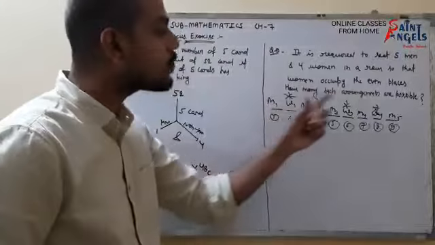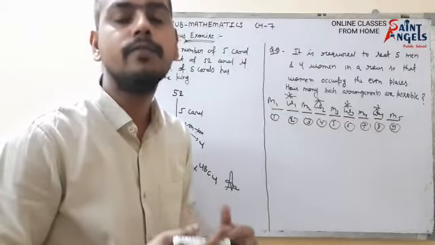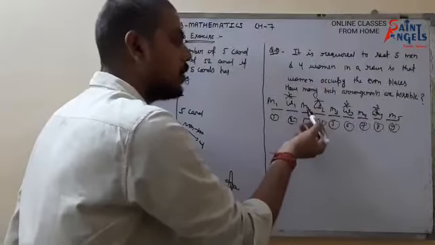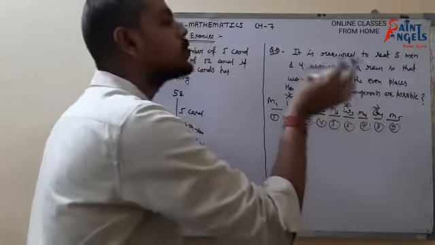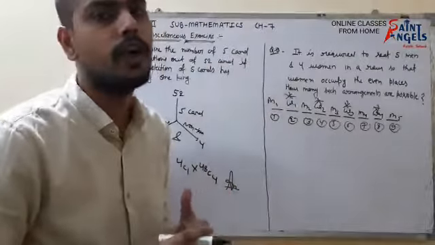In the same way, these 5 men can also shift their seats in 5 factorial different ways, because man 1 could sit over here, man 2 over here, man 3 over here. So these 5 men also can shift their places in 5 factorial different ways.